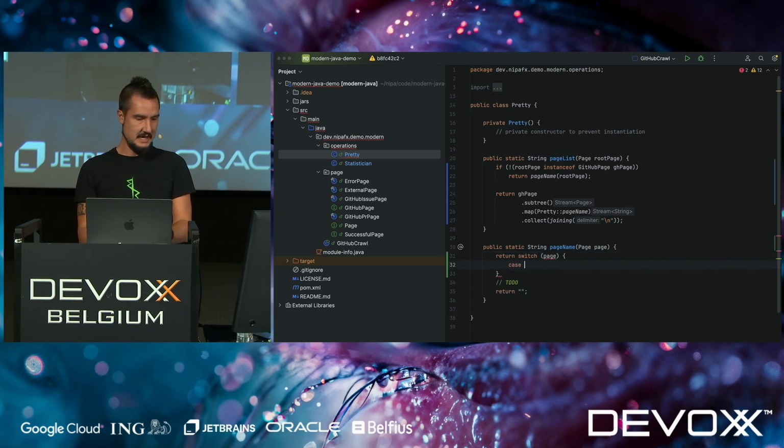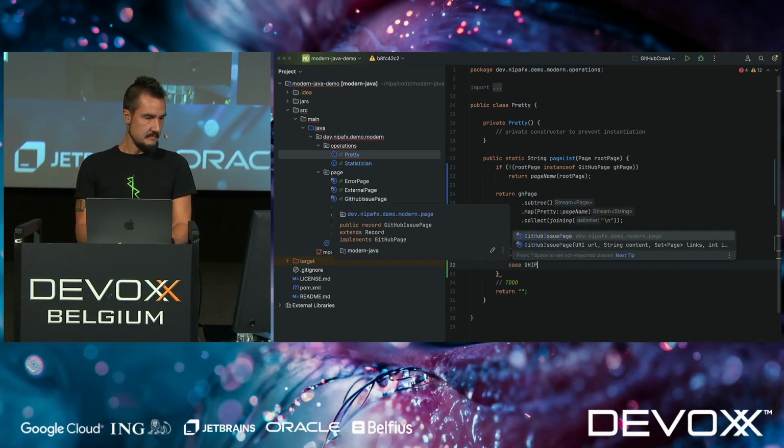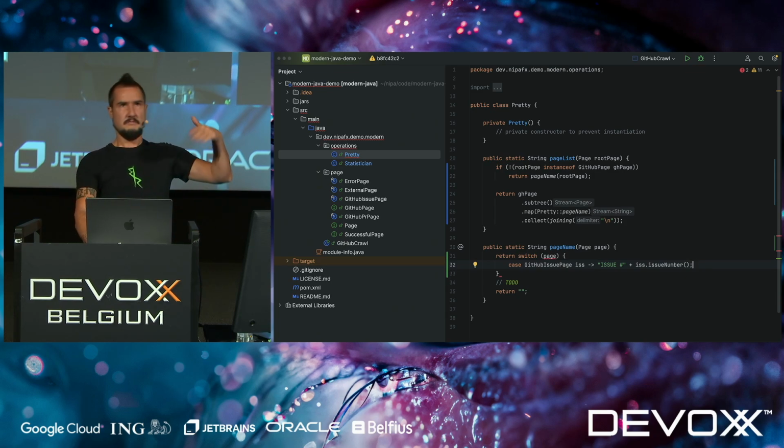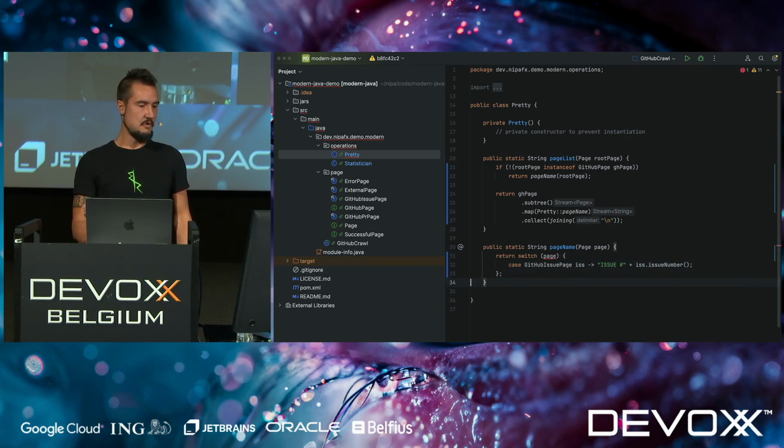And now we go the same cases. Let's start with the issue page. And then let's just say, in this case, we call it issue number, and then we go issue dot number. Okay, so that's nice and it works. I mean, imagine the other cases there as well, right? That's good and it works, but there's something we could do to make this a little more elegant.